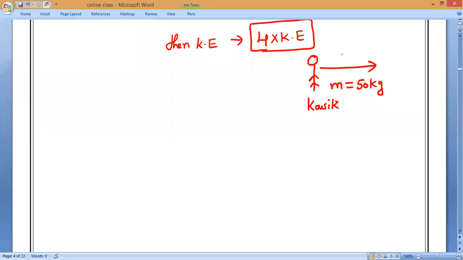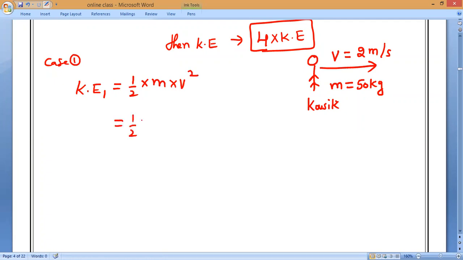Now, Kaushik, mass is fixed. Let me take 50 kg. What is the mass, everybody? 50 kg. Now he is traveling with a velocity of 2 meter per second. What is his velocity, everybody? 2 meter per second. So find the kinetic energy, case 1. Kinetic energy is half into m into v square, which is half into 50 kg into velocity 2 square. 25 into 4 is 100 joules.